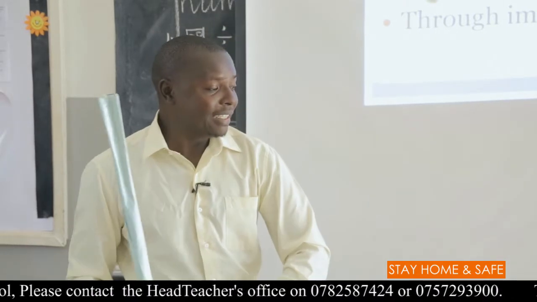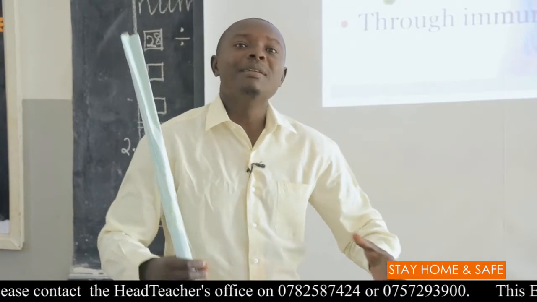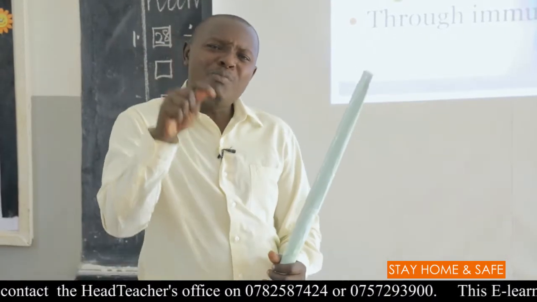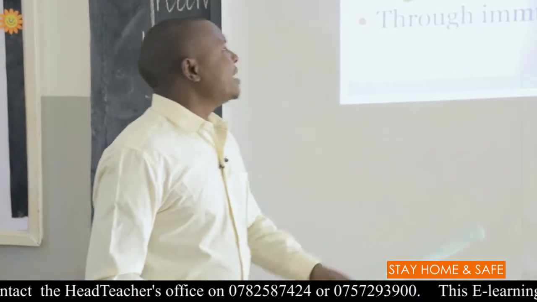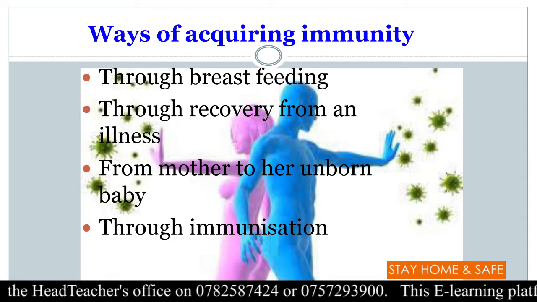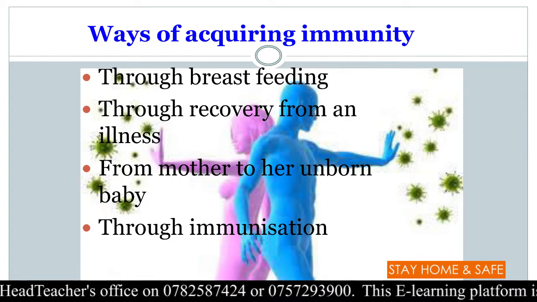That's why when they gave birth to me, some diseases did not manage to get me. Why? I was born with that immunity. So a person can get immunity from the mother to her unborn baby.